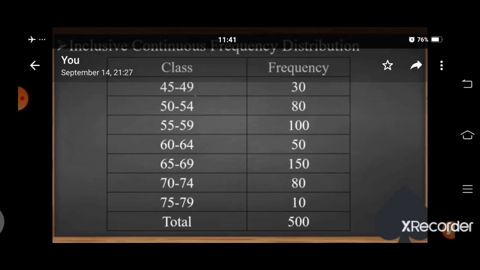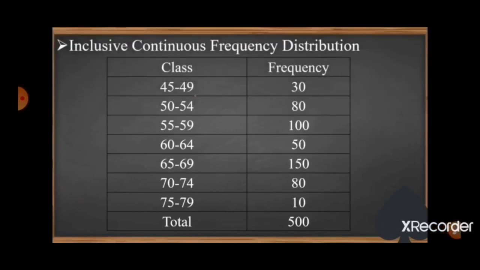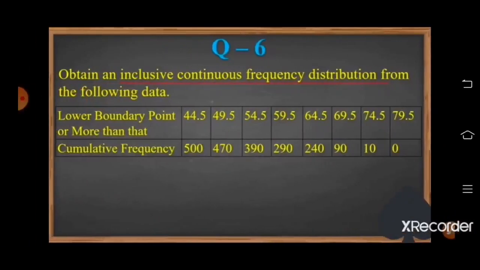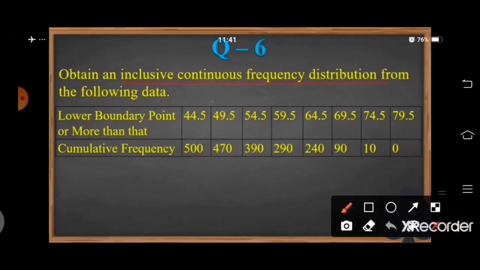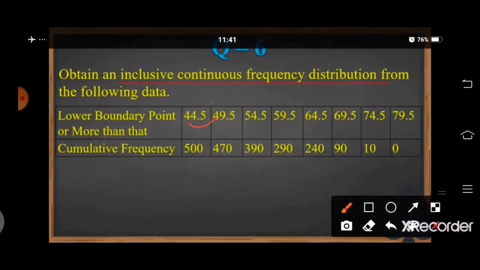Here we have to write down frequency. So for the class of 44.5, cumulative 500 is given. So for the class of 44.5, 500 minus 470, we will get 30.